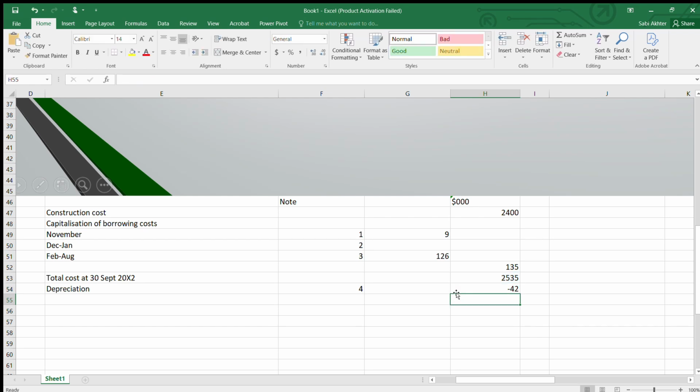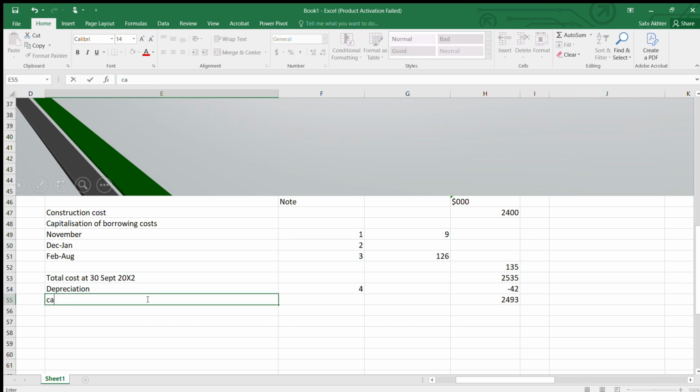Now, let's do the sum function and get the total. You deduct the depreciation and get it. Always work in whole numbers. So it's 2493. This is the carrying amount at 30th September 2002.